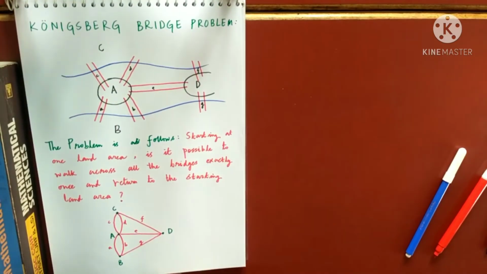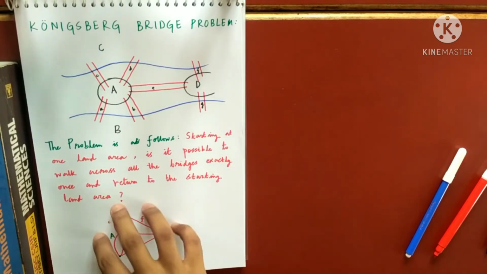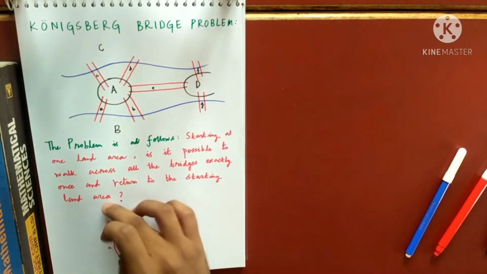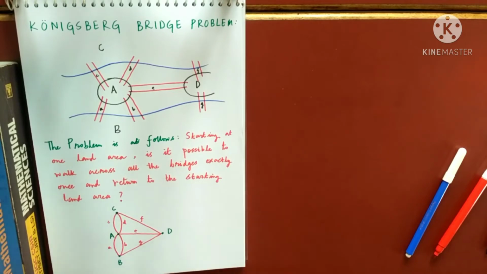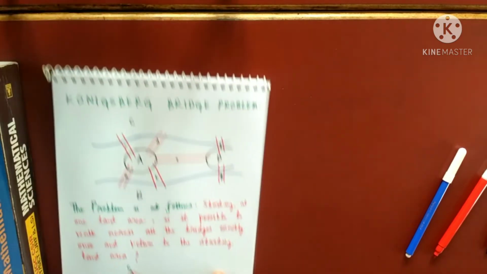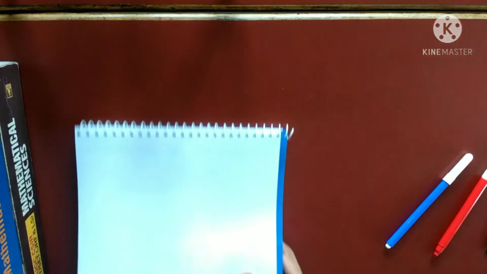So this led to the birth of graph theory. This is what is known as a graph. In simple words, having some vertices, having some edges, etc. But this is not a formal definition. I'll give you a formal definition very soon. So let's go to another thing. Now we understood how graph theory arose in the past.